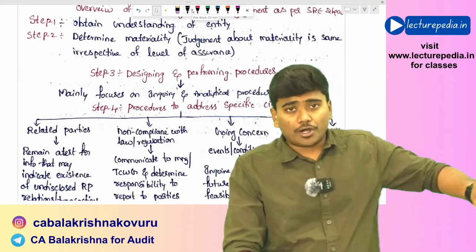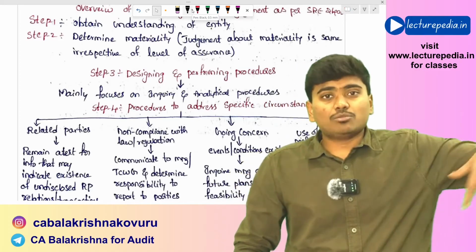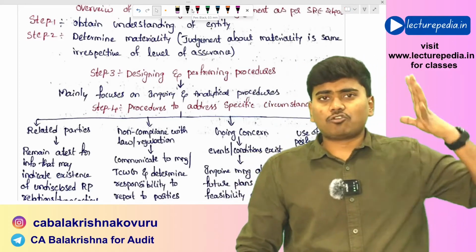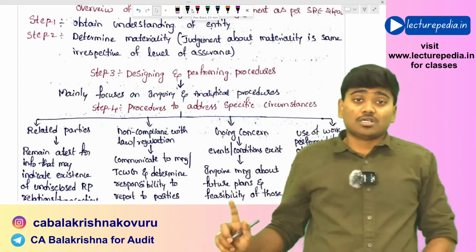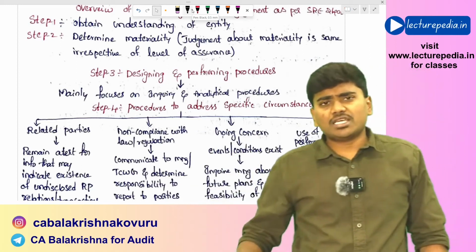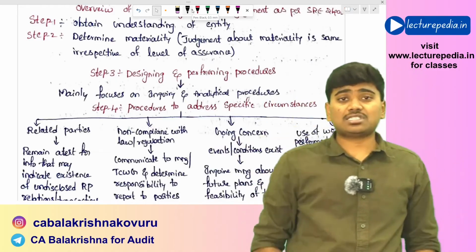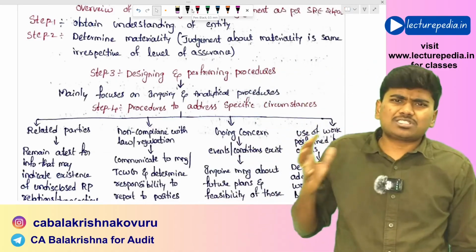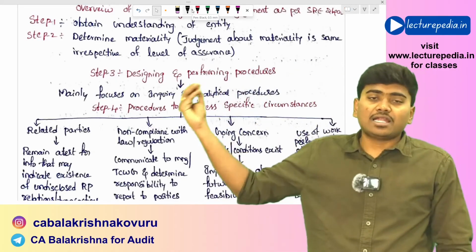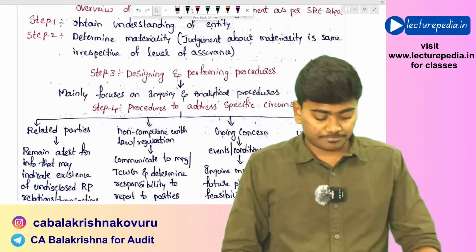Since in case of audit he needs to give reasonable assurance, he will extensively perform all the procedures, but here in case of review he will give only limited assurance. So the review procedures that he performs will also be mostly limited to this inquiry and analytical procedures.